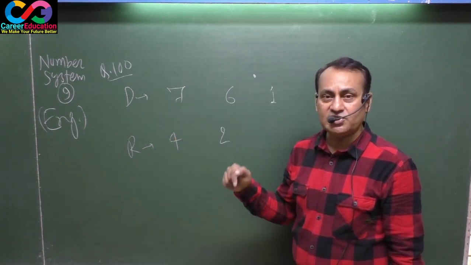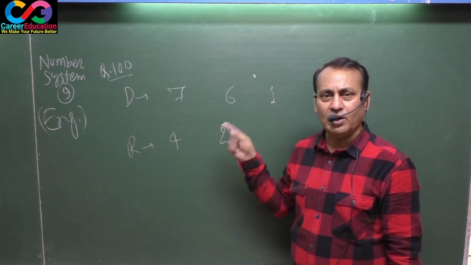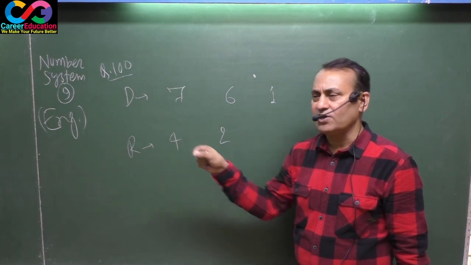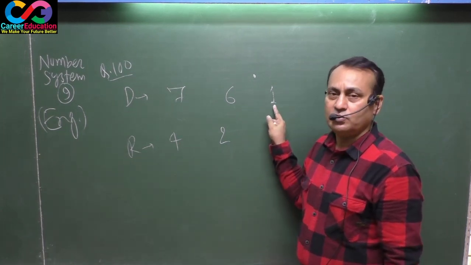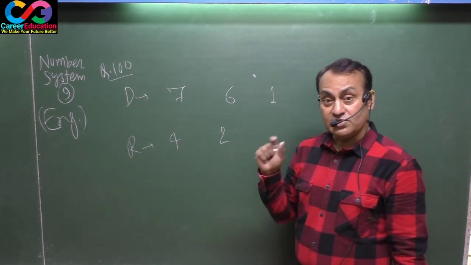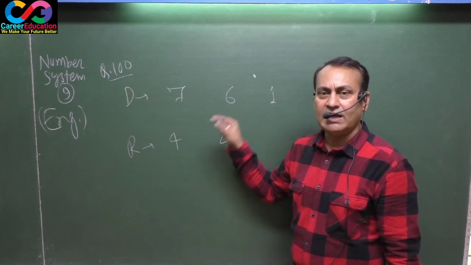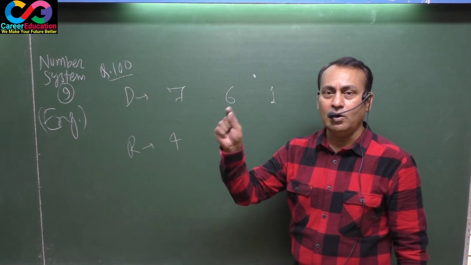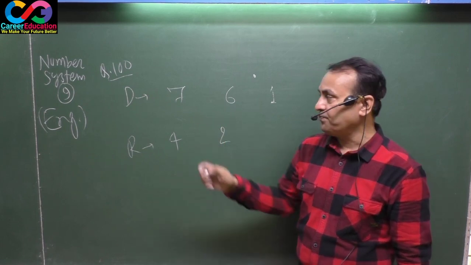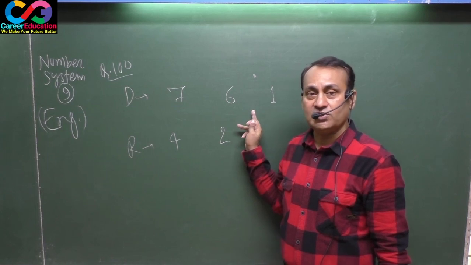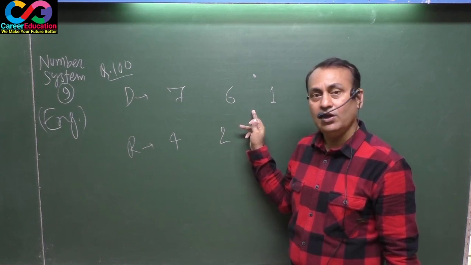In order to get the least number, the last quotient must always be 1. Had the least number not been mentioned, you could have put 1, 2, 3, 4, 5, anything. But since the question demands the least number, you have to put only 1 here. This must be only 1.